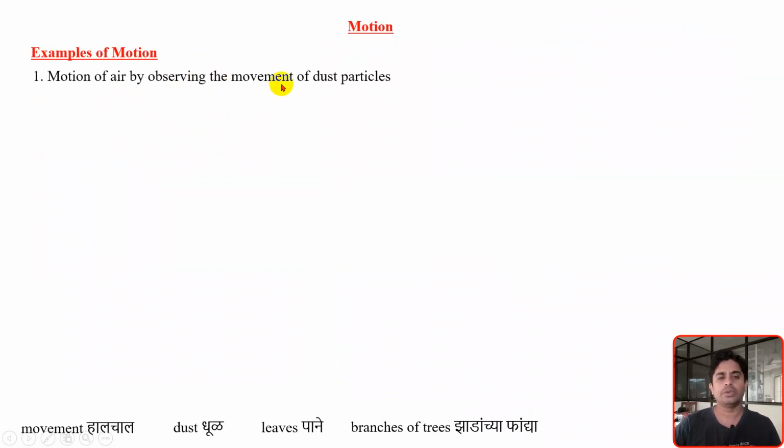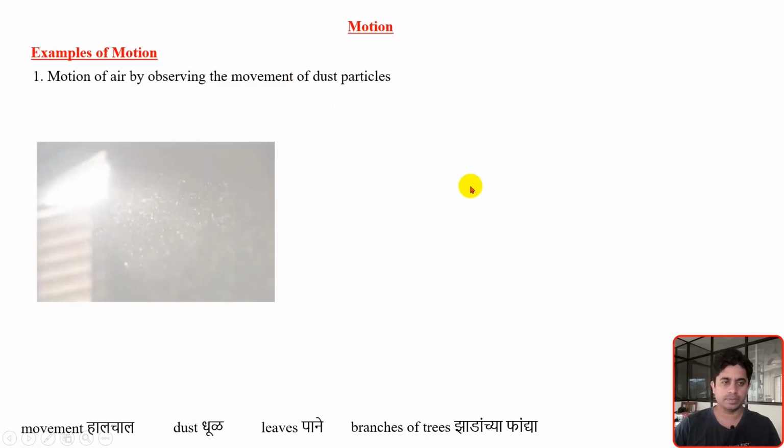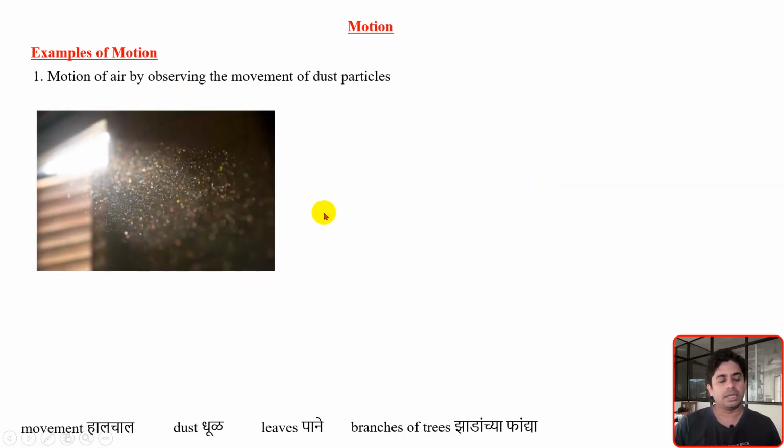Motion of air can be seen by observing the movement of dust particles. Sometimes at home, through some windows or corners, sunrays will come inside the room. In those sunrays, we will observe dust particles and their movement. With that realization, we come to know that yes, there is some motion of the air in the room.